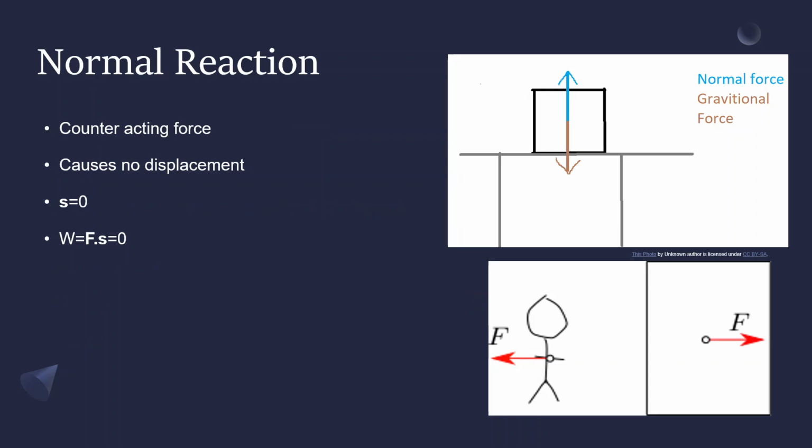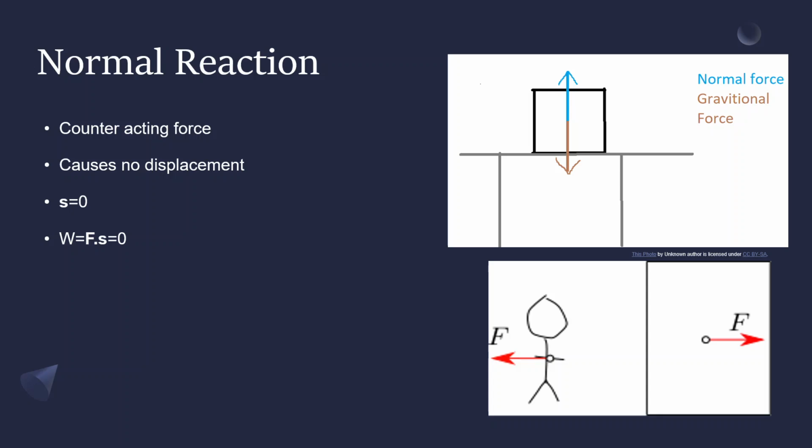Now we consider normal reaction. Normal reaction is a very peculiar force which counteracts any force that is acting upon it. For example, if you are sitting on a chair, the force that the chair exerts on you to balance the gravitational force, that is a normal reaction. Similarly, if you push against a wall, the wall resists the motion with a counter force.